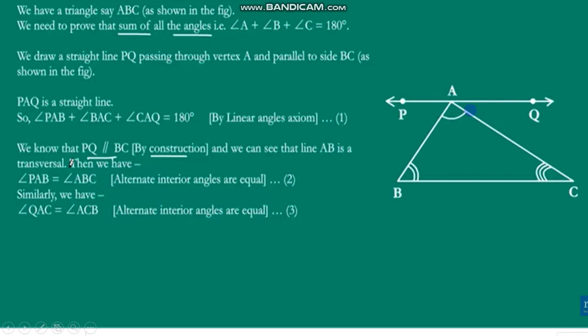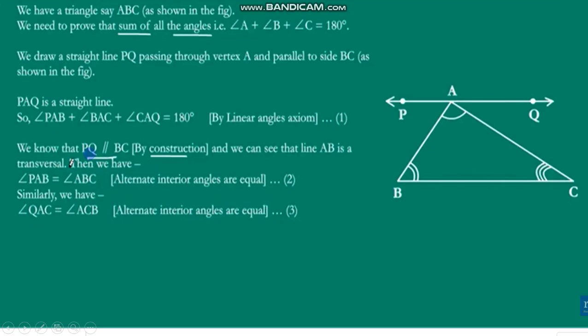So these three angles are equal to 180 degrees because these angles form on the line PAQ. PAQ is a straight line, so the sum is 180 degrees. We say this by the linear angles axiom. So this is equation 1.